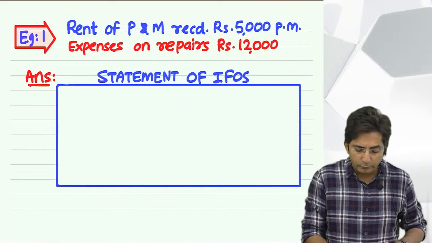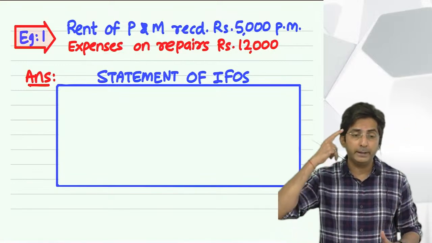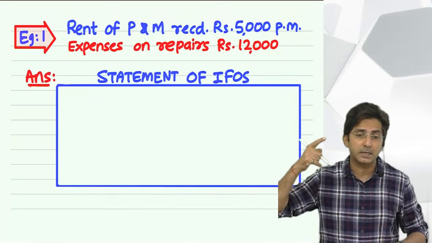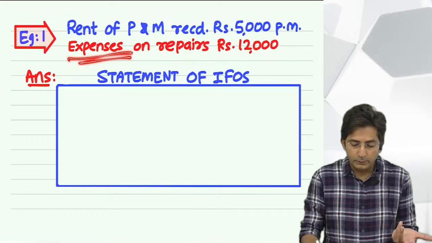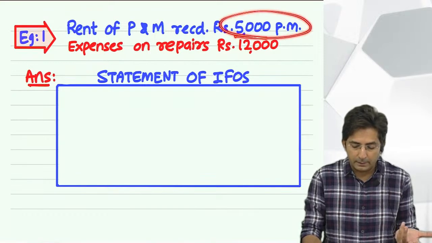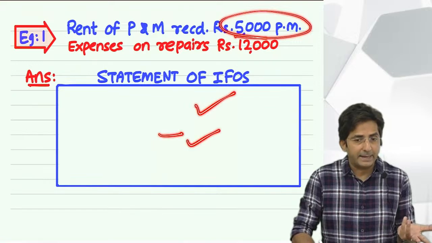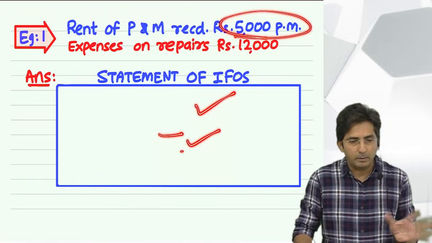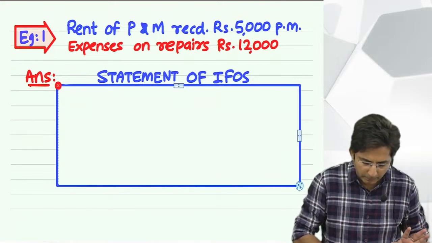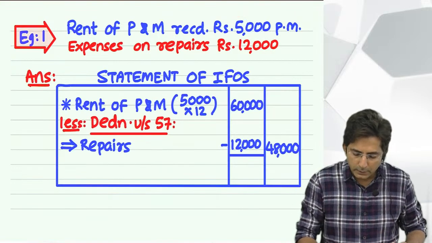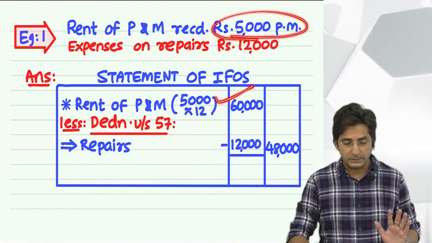And then they will give you expenses. As soon as you see expense, you should remember deduction under section 57. Since you have to minus this expense, obviously first I will write the rent amount in the inner column. Then I will deduct the related expenses, and the net amount will come in the outer column. This point is a simple point. I have already done the presentation. Look at this. First, my rent is 5,000 per month, so multiply by 12. That comes to 60,000.